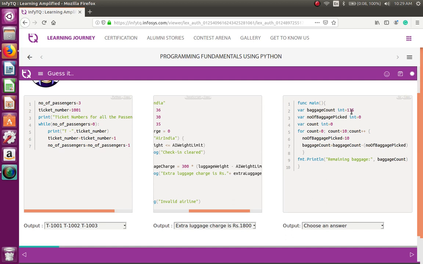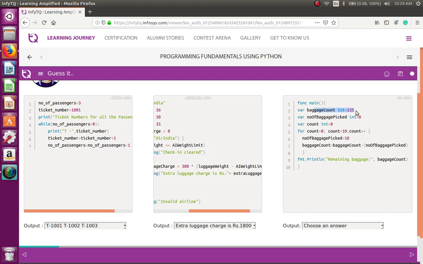Package count is 135. Number of packages picked is 0. Count is 0. Count less than 10, count plus plus. Number of packages picked is 10. The first time number of packages picked is 10. Package count is equal to package count minus number of packages picked. Count is a variable which we use for the for loop. Number of packages picked is initially 0.